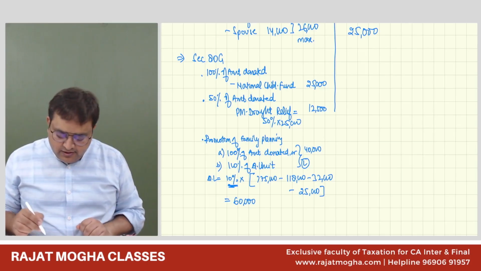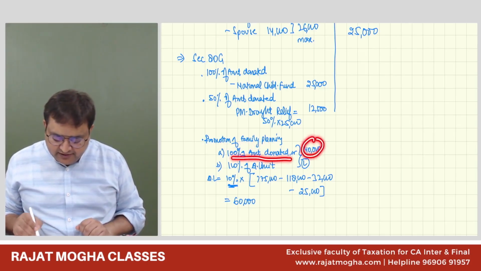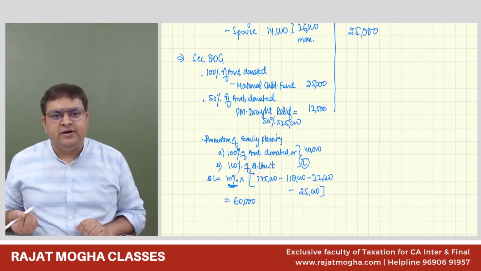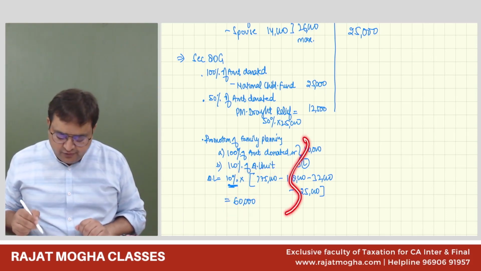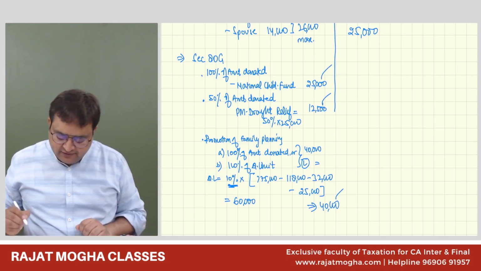So promotion of family planning is 100% of the amount donated, 40,000, or 100% of the qualifying limit, 60,000. Whichever is lower, so we will get 40,000 from here. So 25,000, 12,500, 40,000 from here.